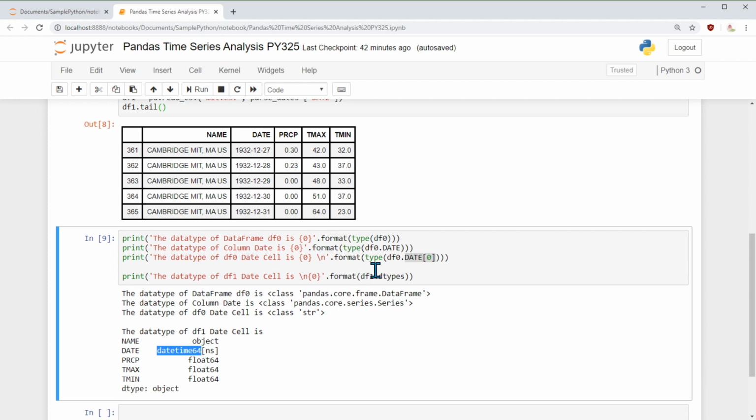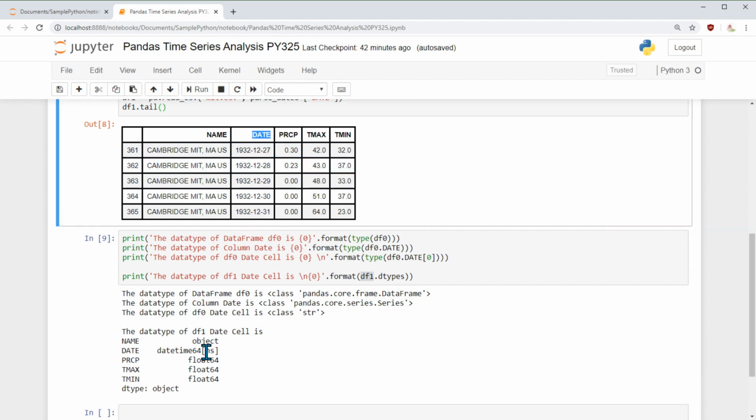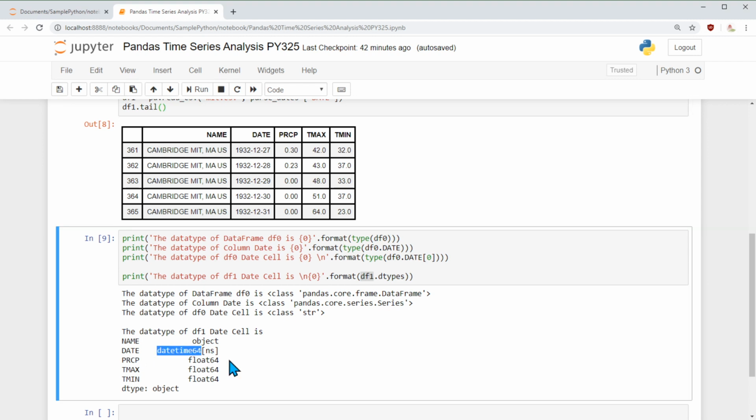And here I am printing the whole data frame's data types. So we see not only the date column, we also see the other columns, precipitation, maximum and minimum temperature. They are of type float, and the date is of type timestamp.